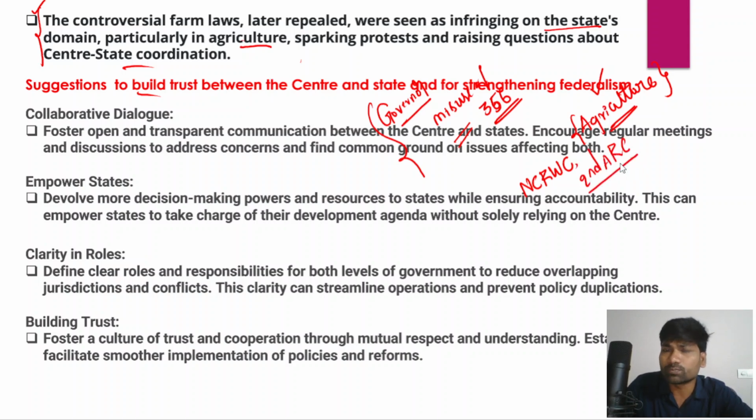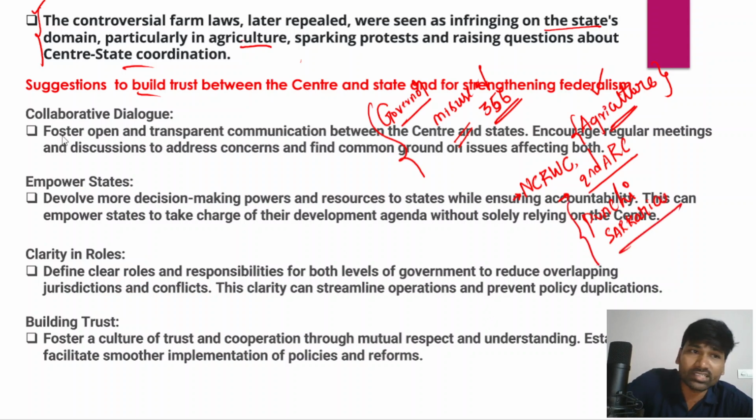What you have to do is maintain short notes, and in those notes take note of the recommendations of all these commissions. They are very, very important.